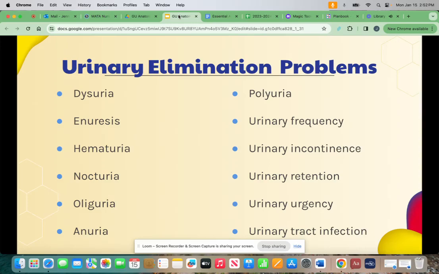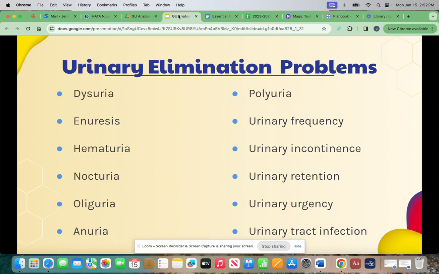Today we're going to continue our discussion on the urinary system and start with urinary elimination problems. Dysuria refers to painful or difficult urination or burning on urination. It can be caused by a urinary tract infection, trauma, or urinary tract obstruction.